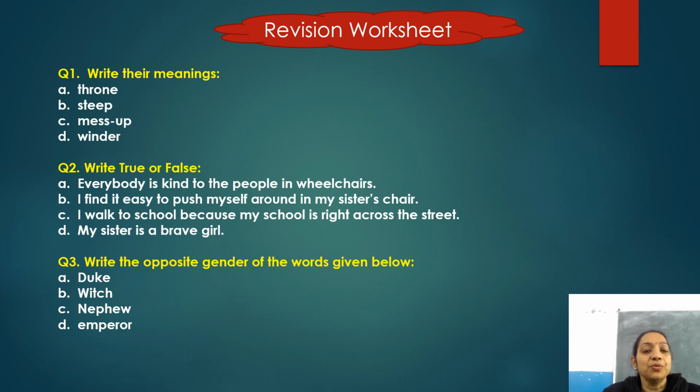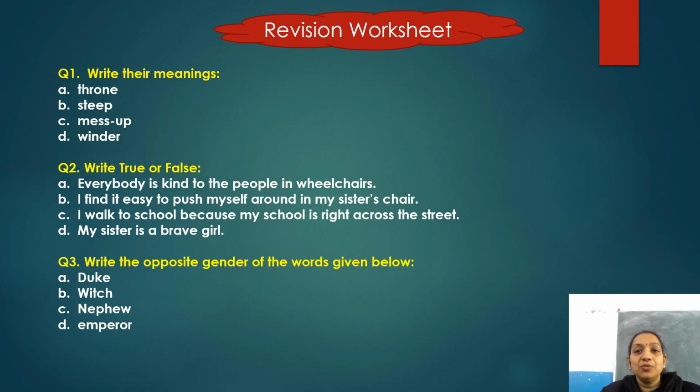And next statement is, my sister is a brave girl. So children, you have to mention whether the given sentences are true or false.